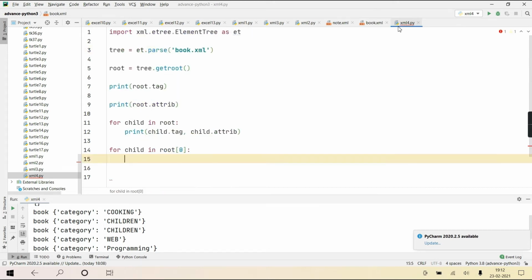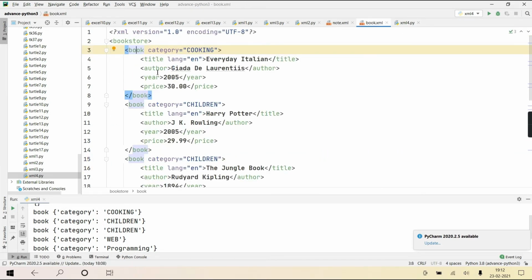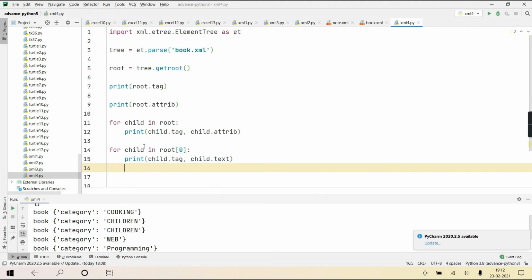Understanding? Clear? And now here also, if I write print child dot tag, and here I am writing child dot, for example, text. Why? Because all children do not have attributes. In this case, only title has an attribute, the remaining ones have only text content. Getting it? So in this for loop, will it access all the child elements of the 0th element of your root, meaning the 0th book?